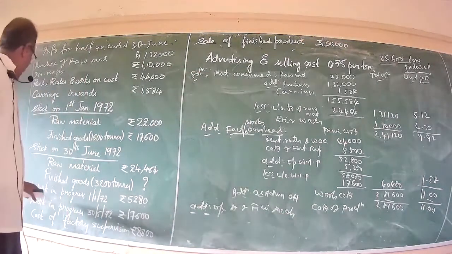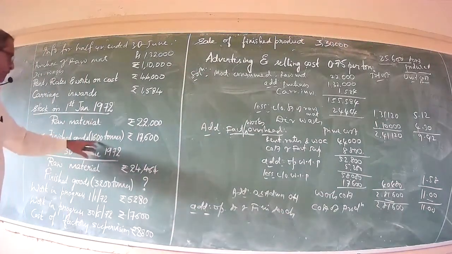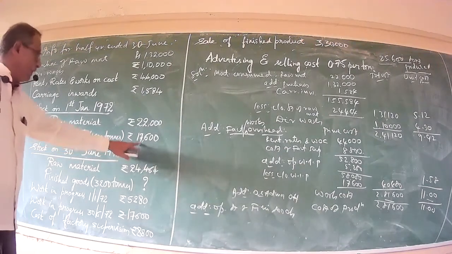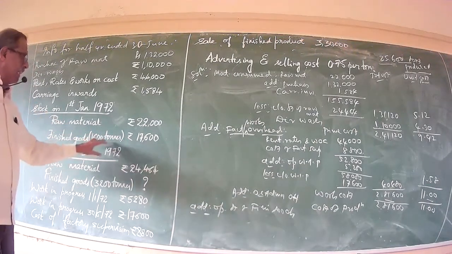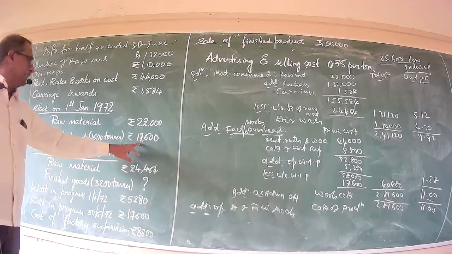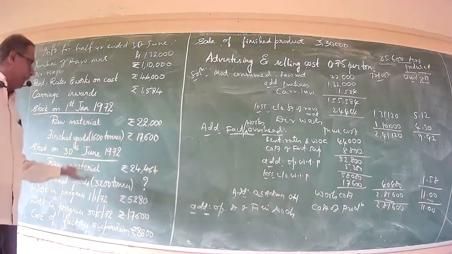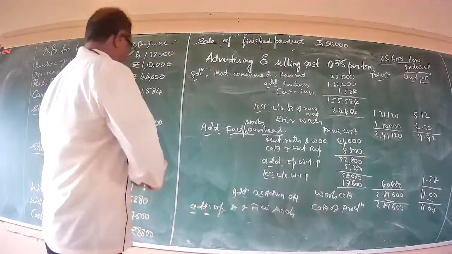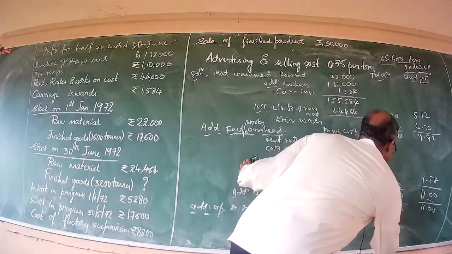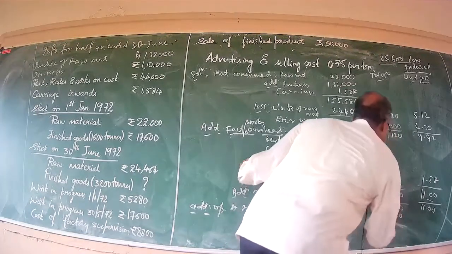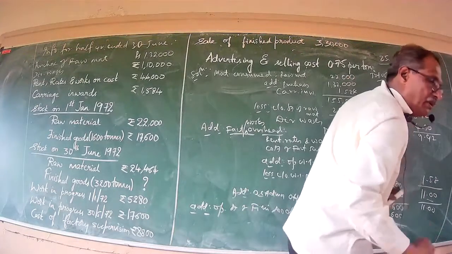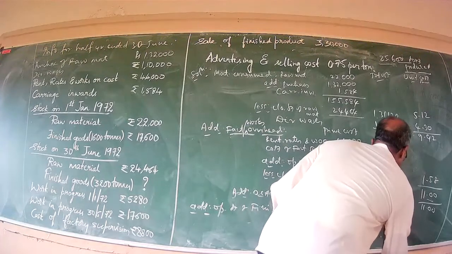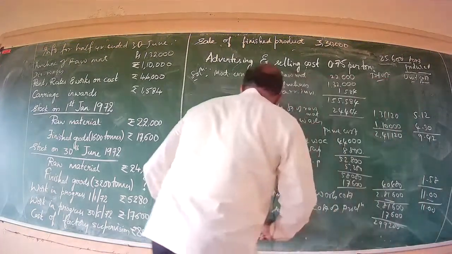In the problem, opening stock of finished goods is specifically given as 1,600 tons valued at rupees 17,600, because it pertains to the preceding period or previous period. Say thus, opening stock of finished goods rupees 17,600, totaling to 2,99,200.